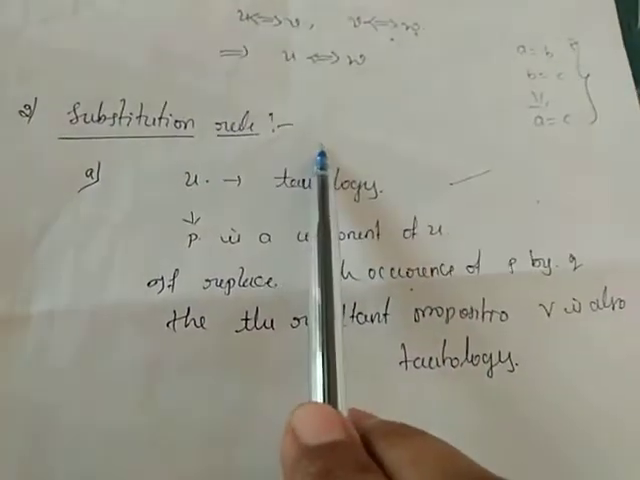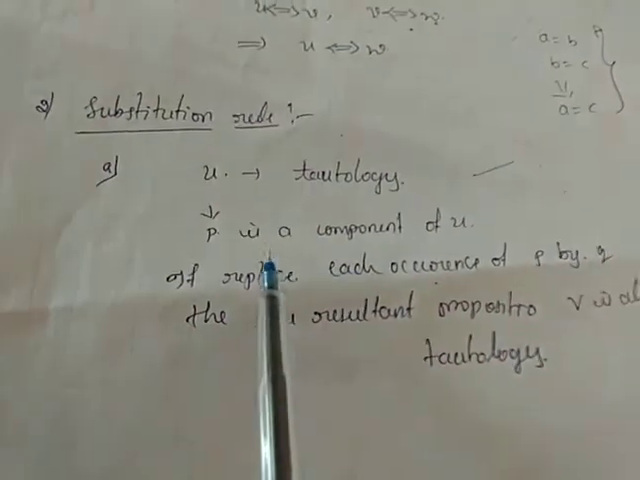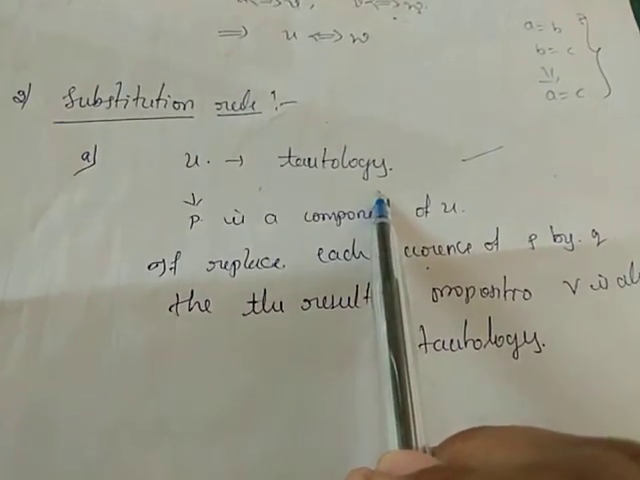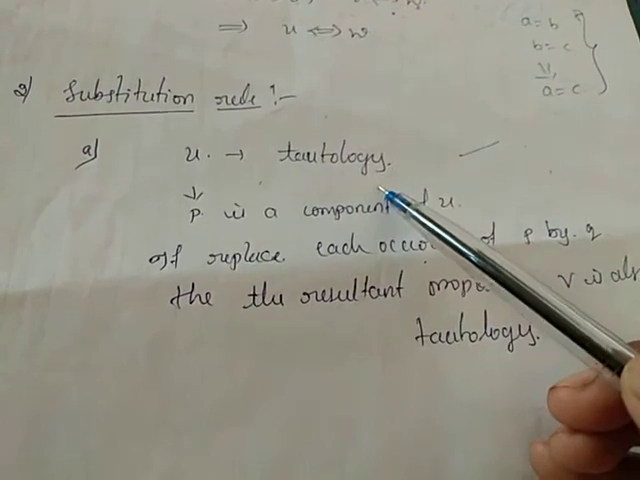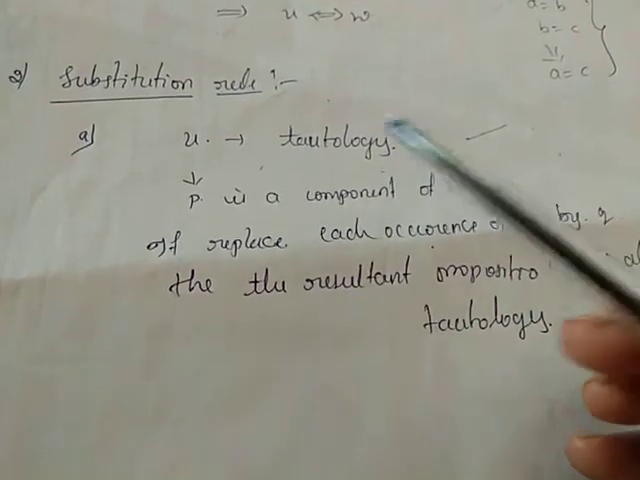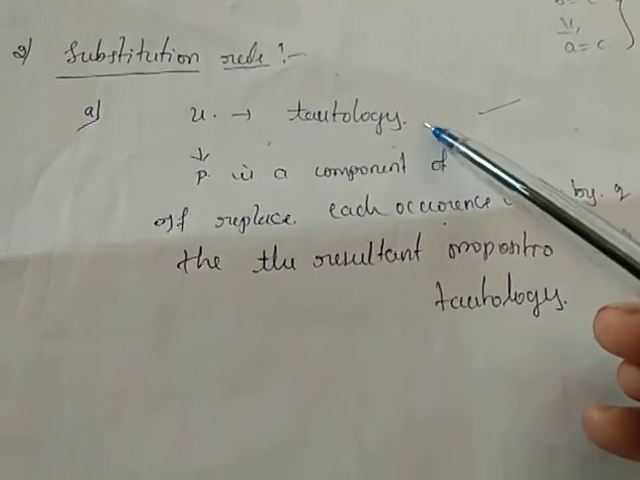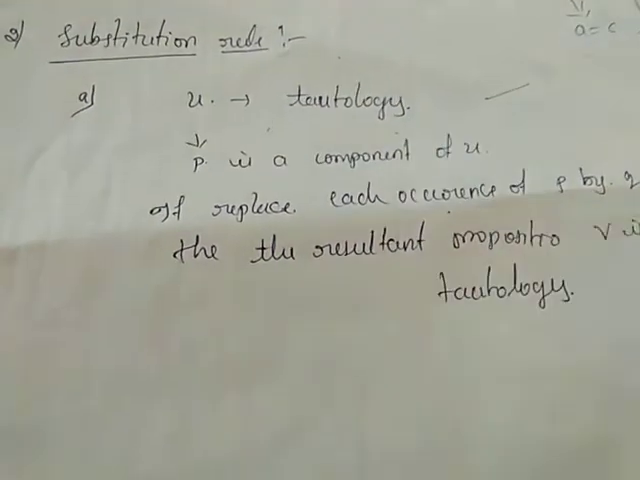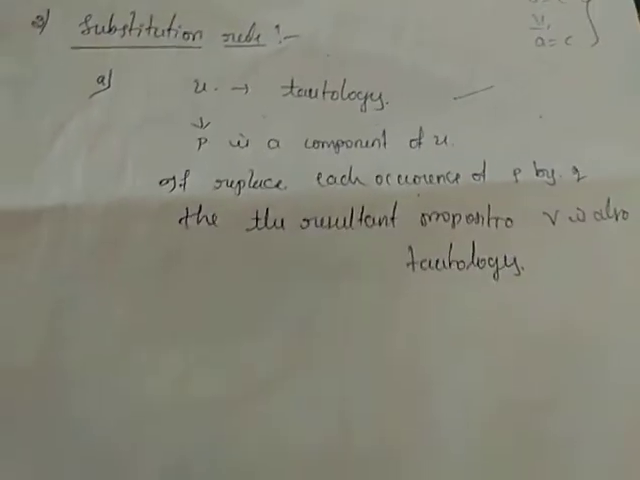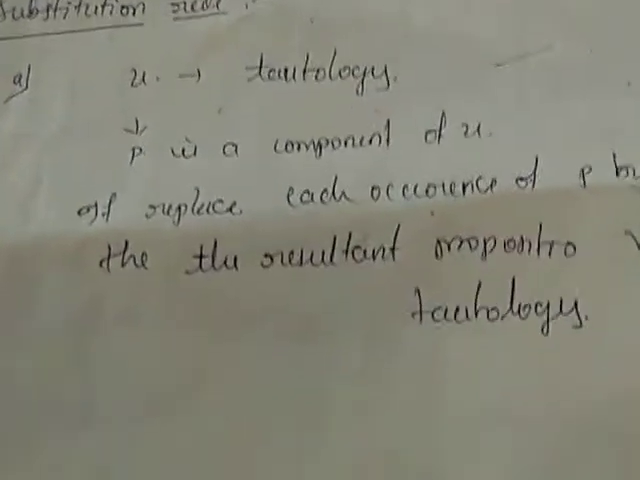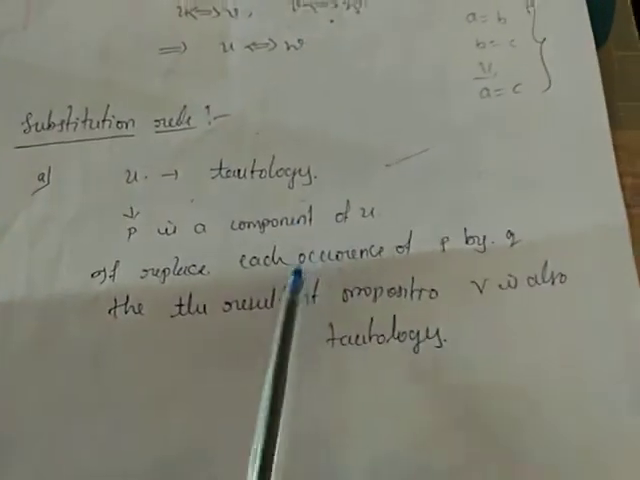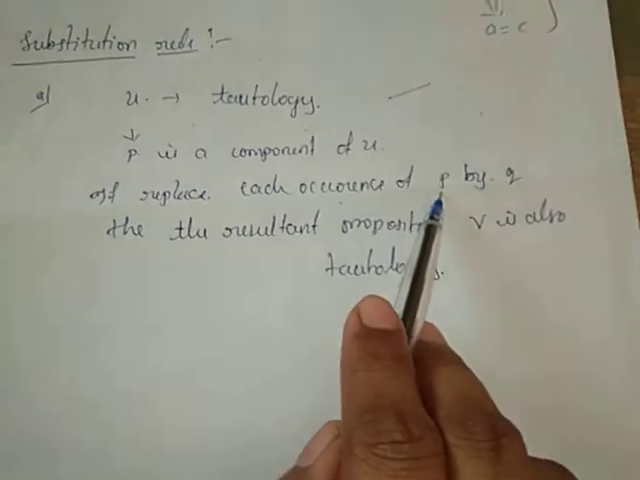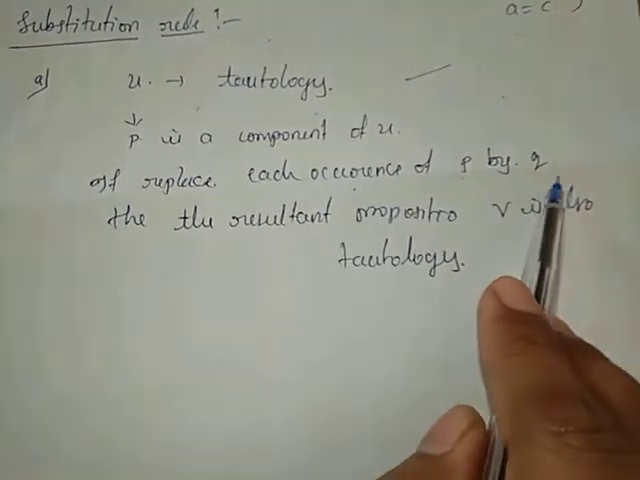Now the substitution rule. In the substitution rule, the first one is: suppose U is a compound proposition, and it is a tautology, and P is a component of U. In the compound proposition U, all the occurrences of P will be replaced by Q.